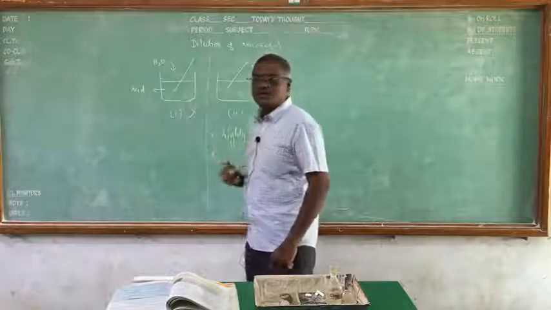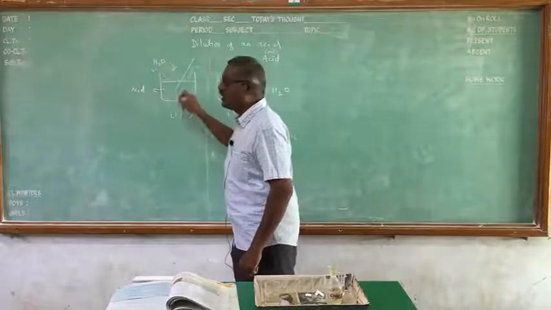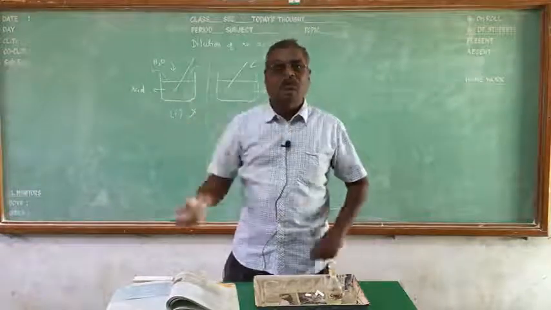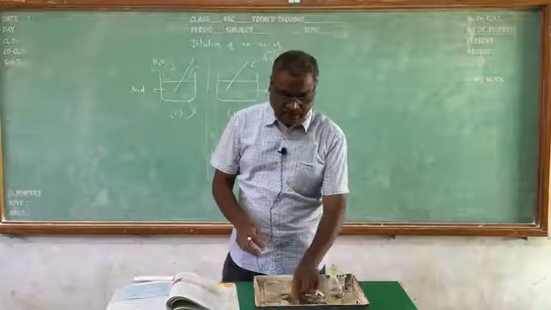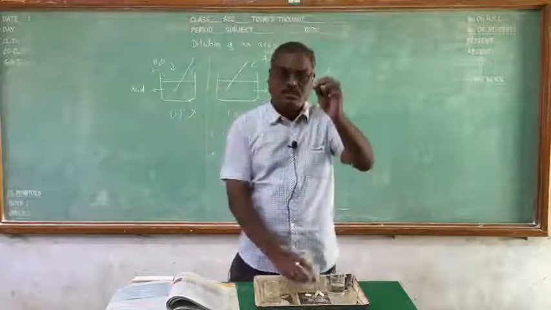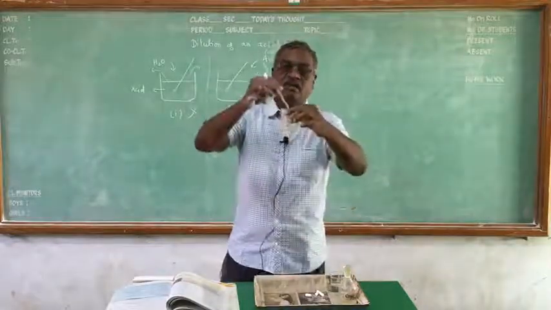suppose if I add water, some of the solution in the beaker will spill out. Normally, the substance which you are taking inside the beaker will spill out. If I add anything, just try to see it at your home. If I am adding the solution, you have to add it through the glass rod only. Through the glass rod you have to add. Normally the solution inside will spill out.